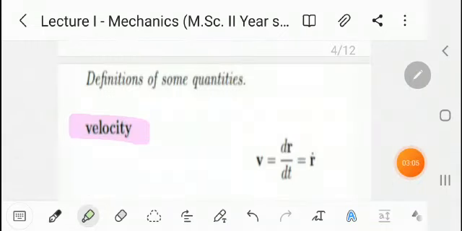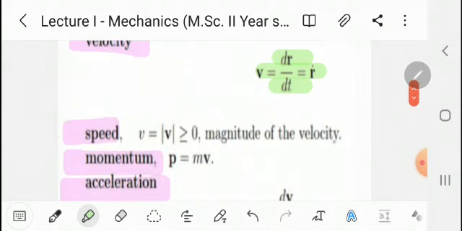Now, some definitions are there. Velocity. We know the definition of velocity, that is rate of change of displacement, that is v equal to dr by dt, that is r dot. Next definition is speed, which is nothing but the magnitude of v. Next definition is momentum.